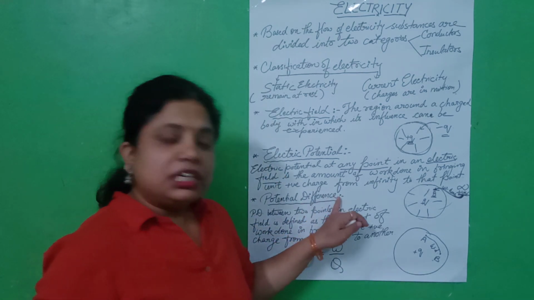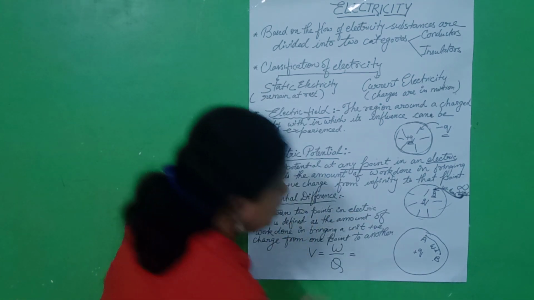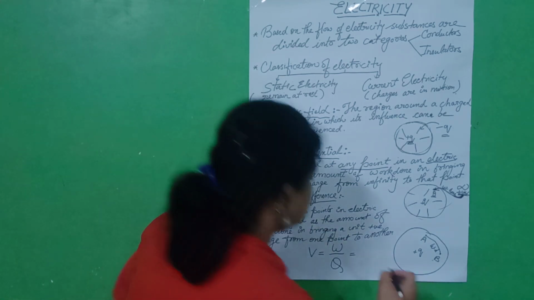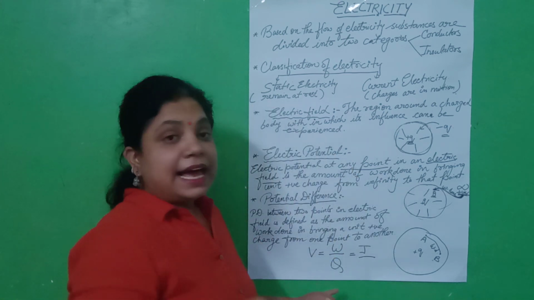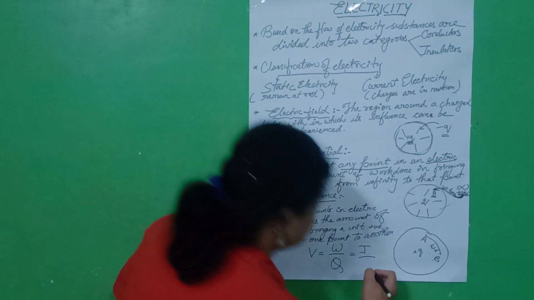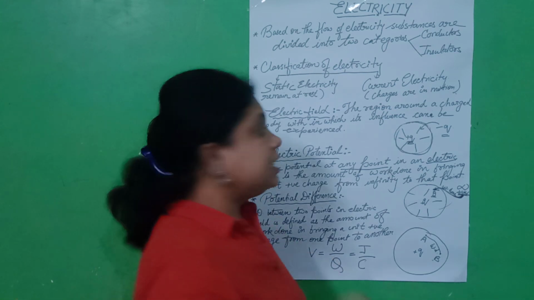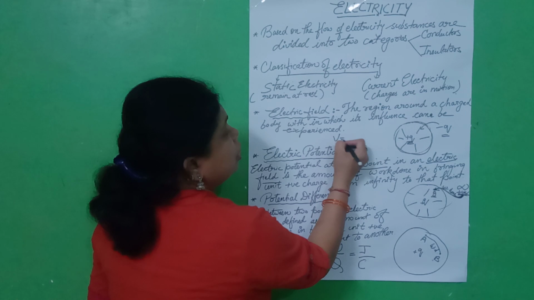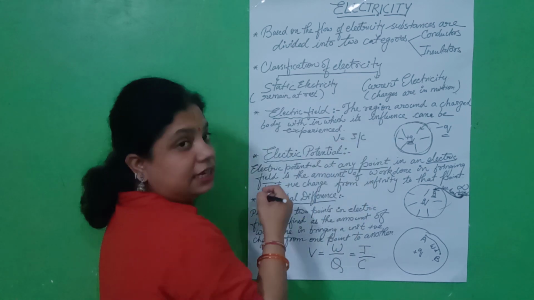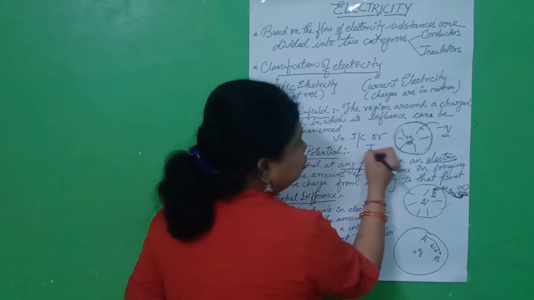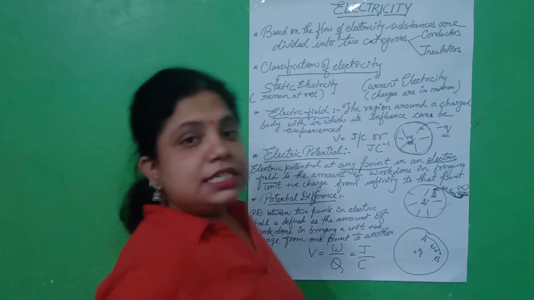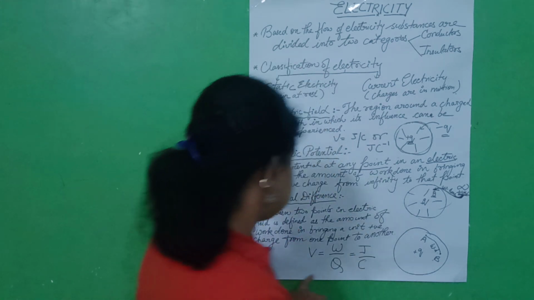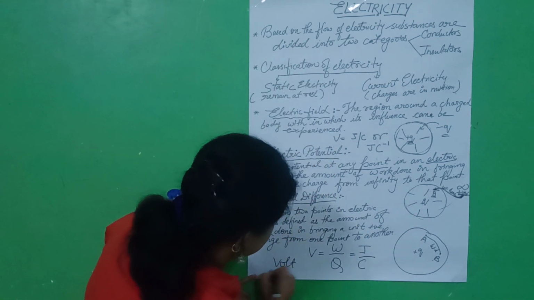So students, we can say its unit: the unit of work is joule and the unit of charge is coulomb. So the unit of potential difference is joule per coulomb, which we can write as J C minus 1. The SI unit of potential difference is volt.